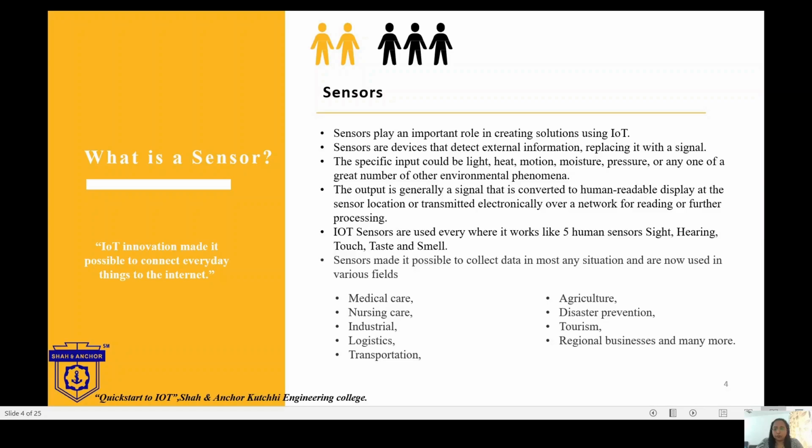The output is generally a signal, which is converted into a human-readable display at the sensor's location, or transmitted over a network for reading or further processing. IoT sensors are used everywhere. They work like the five human senses: sight, hearing, touch, taste, and smell. Here, the sensors can be used in multiple areas like medical care, nursing care, industrial, logistics, agricultural, tourism, and most of the other things.